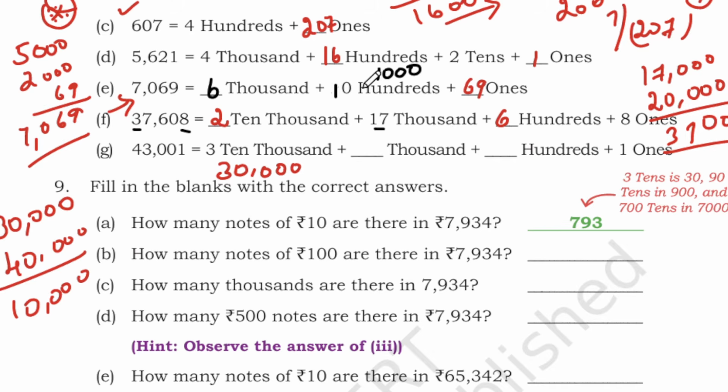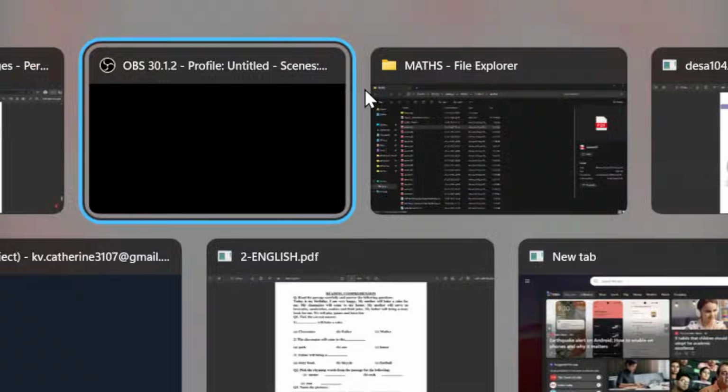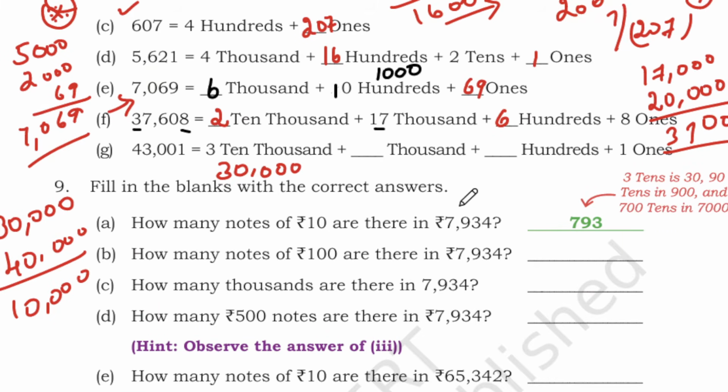So 30,000 plus 12 plus 10 hundreds, you will get the answer. If you want, you can cross check and do it. So 30,000 plus 12,000 you can add here, and 10 hundreds.